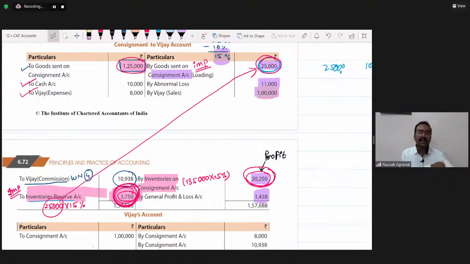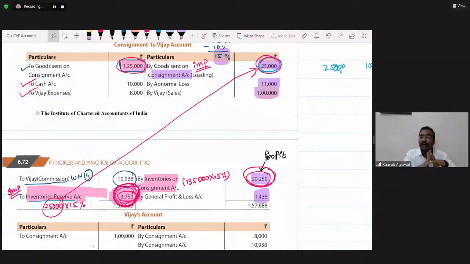One student, Tushita, is asking, sir, how much time we should give to one subject? How should we allocate time for studying? See, it depends. It varies from student to student. If someone is very good in accountancy, then he or she can dedicate only 1-2 hours.